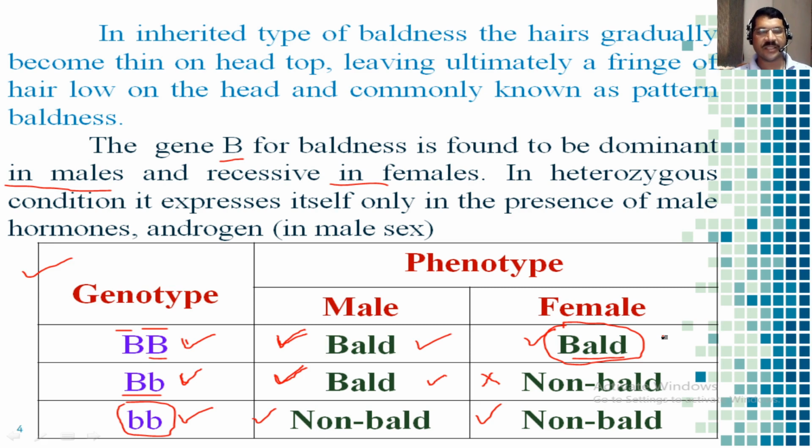This is due to sex, and this is called the concept of sex influenced genes. We have already discussed the example of baldness in humans.